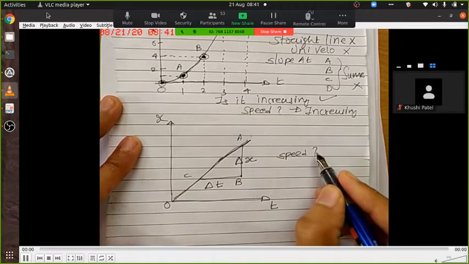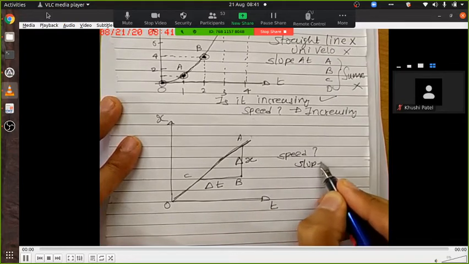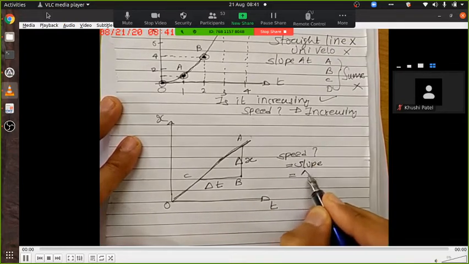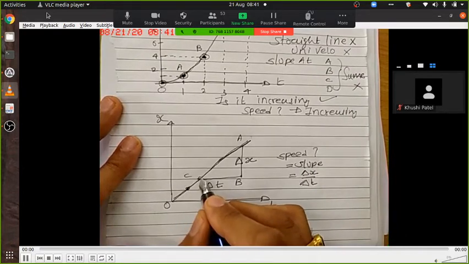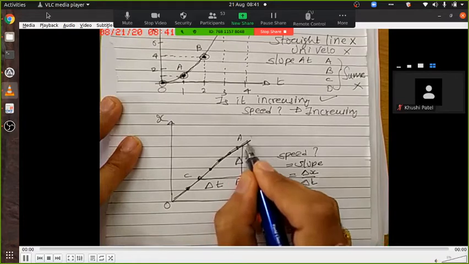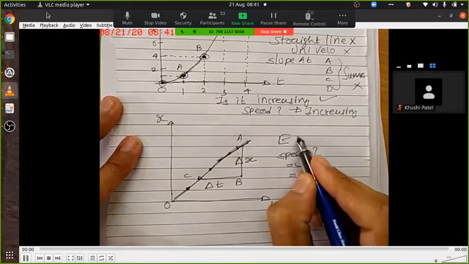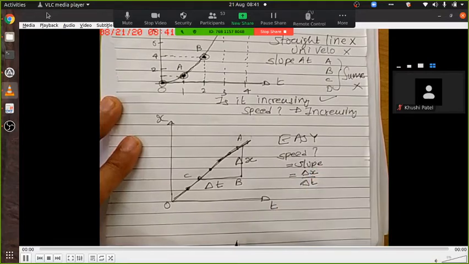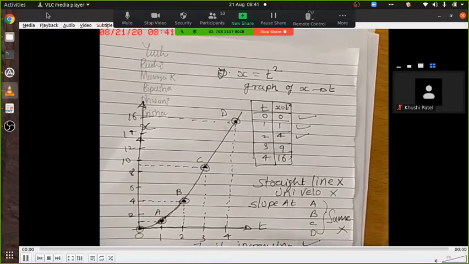So you will be finding slope, right? So speed equal to slope, and that was going to be delta x by delta t. Now it is same at every point. So there is no issue. It is easy. But how will you do it? How will you find slope here?